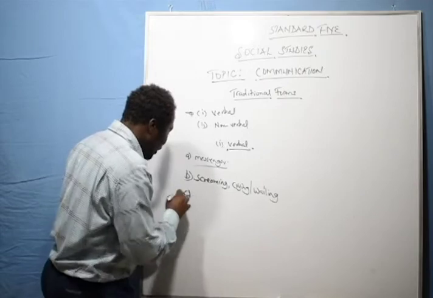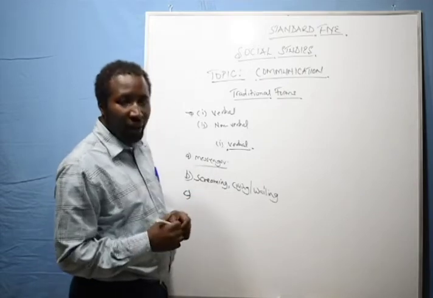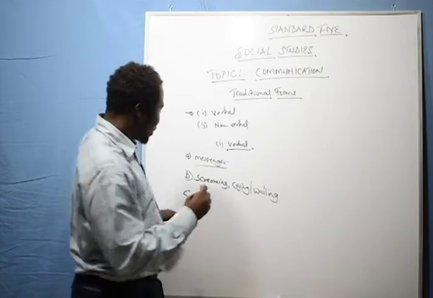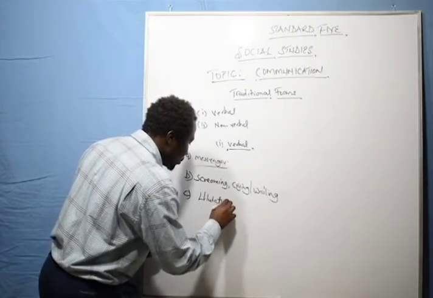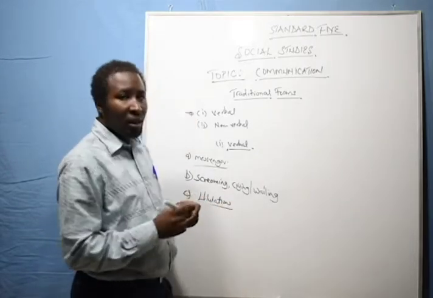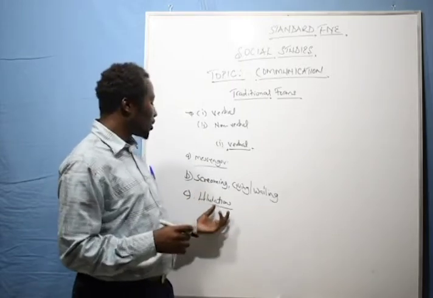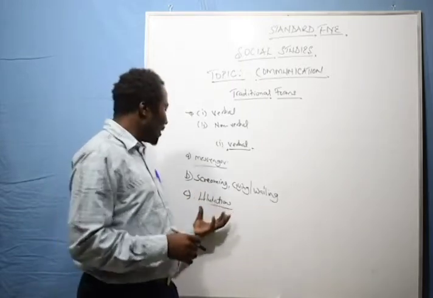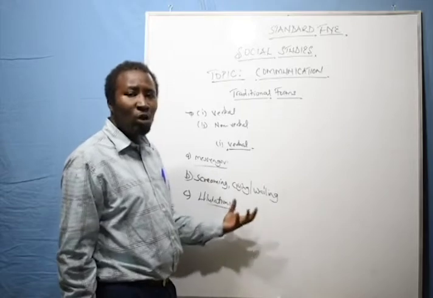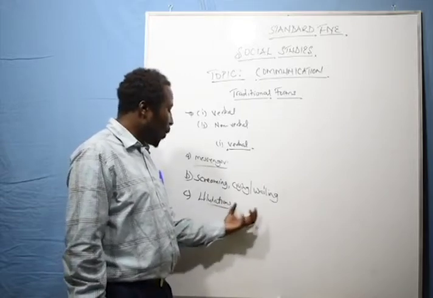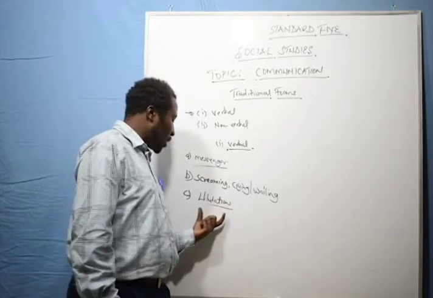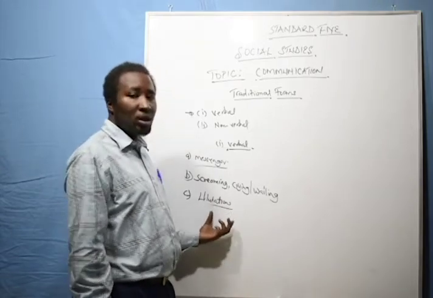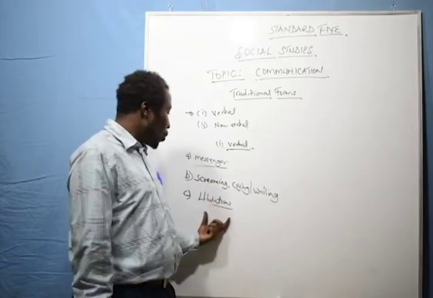Number C, the next verbal communication was by ululations. This is where, when there was a birth, it was a sign of happiness, a sign of joy in the community. When a child was born, they would have what we call the ululation. It's mostly done by the women, the way they would say, "Ali-li-li-li-li," when a child was born.